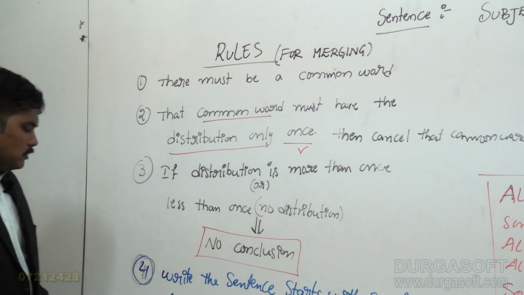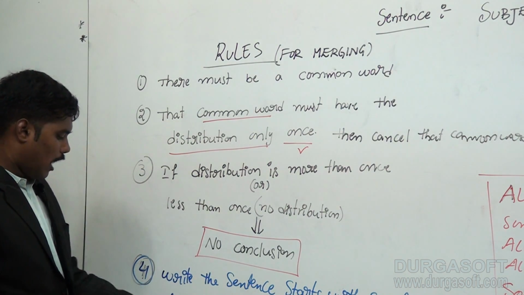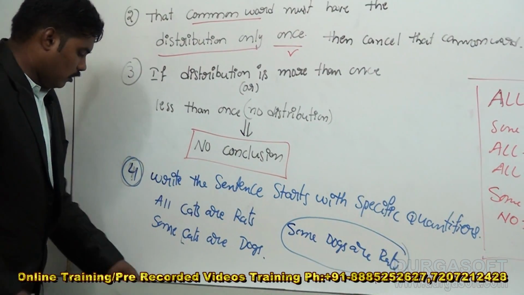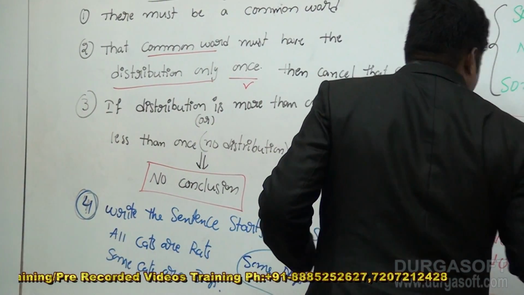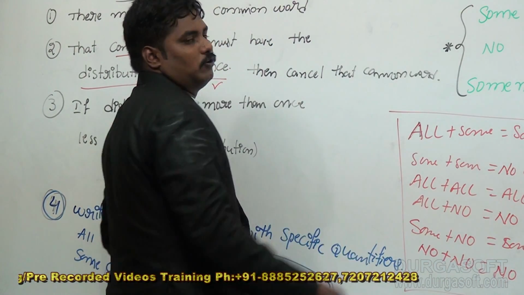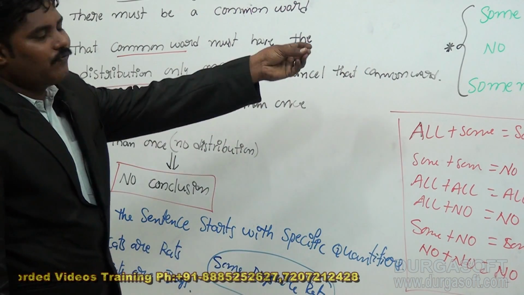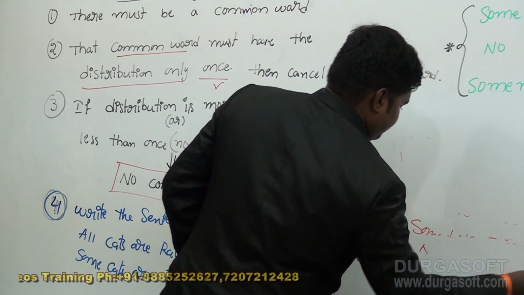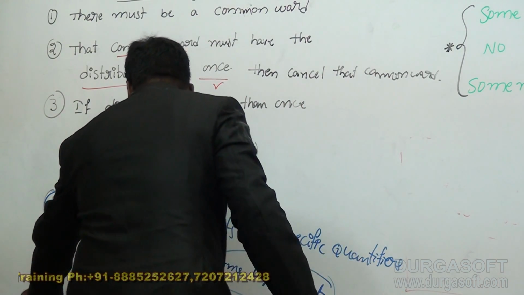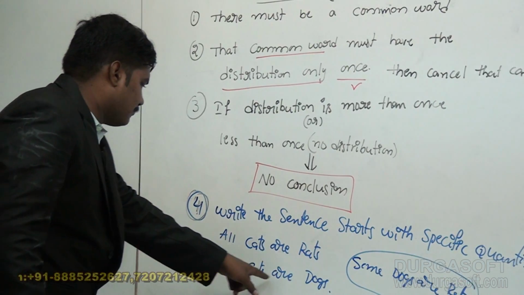In this case, suppose I write: all cats are dogs, sometimes all rats are dogs. Now in this case, look here once specifically. We can do the problems by using that one and this one only. These are just for formality, I told you. Now let's take this example.